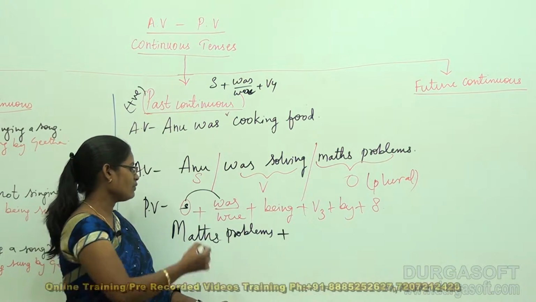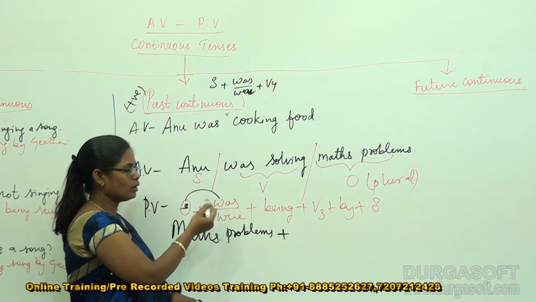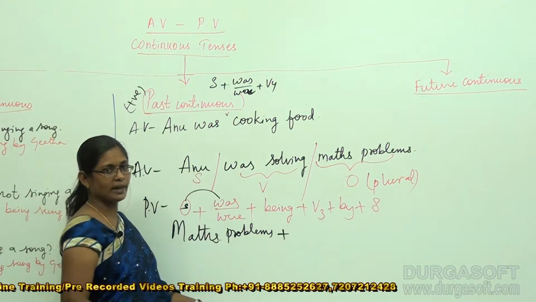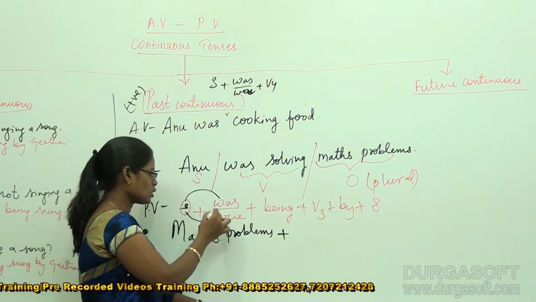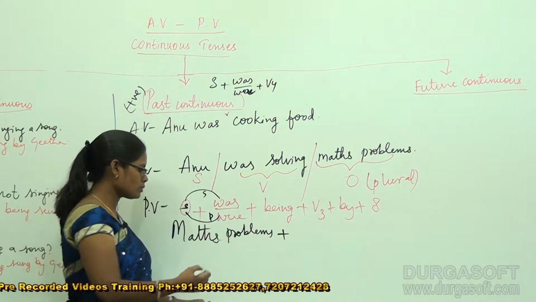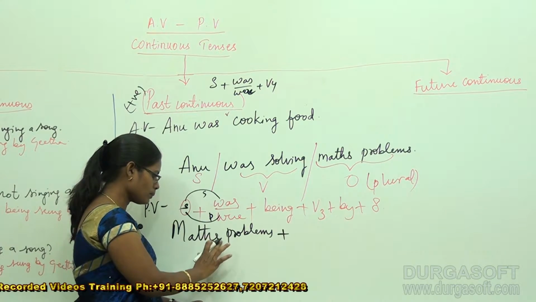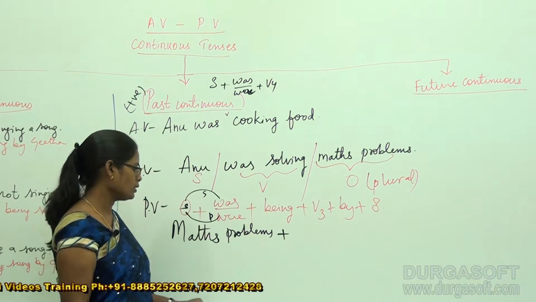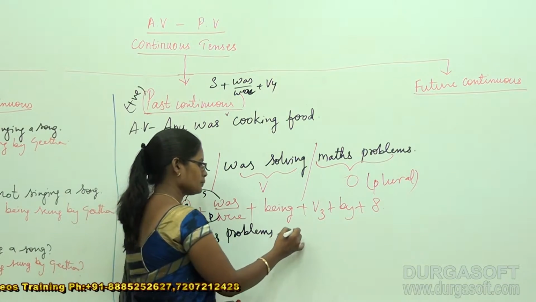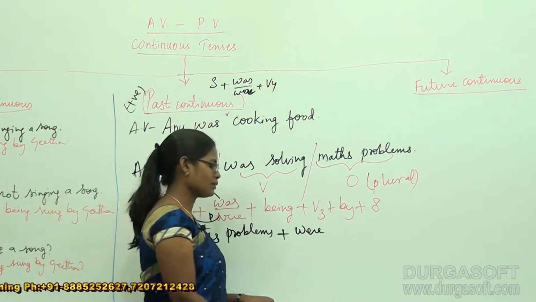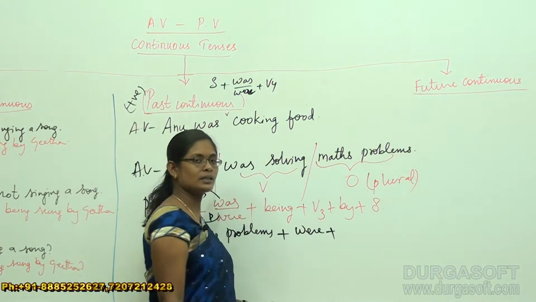If it is a singular object, it always accepts was, and if it is a plural object, it accepts were. This is for singular and this is for plural. Again see, maths problems means how many? Is it singular or plural? Yes, it's a plural object. So maths problems were, because it's plural we are adopting were here.